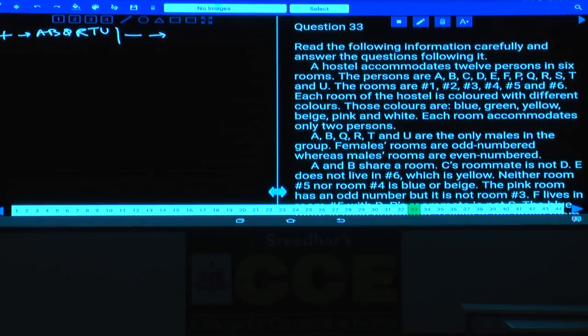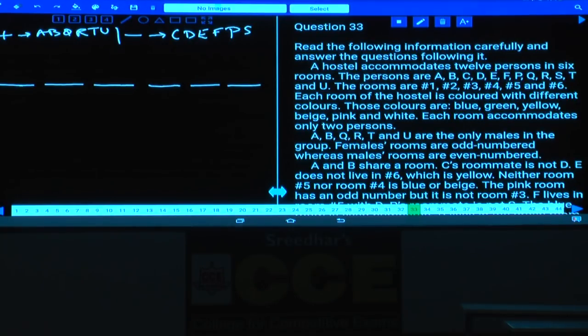A, B, Q means A, B, C, D. Tell me C, D, E, F, and Q, R, S, P and S. P and S are females, isn't it? Now in total how many rooms do we have? We have 6 rooms. Now in each of these rooms how many persons are there? There are exactly 2 persons in each of these rooms.